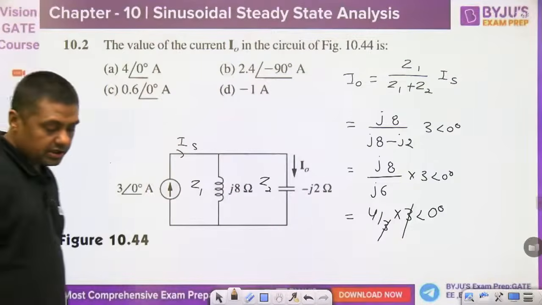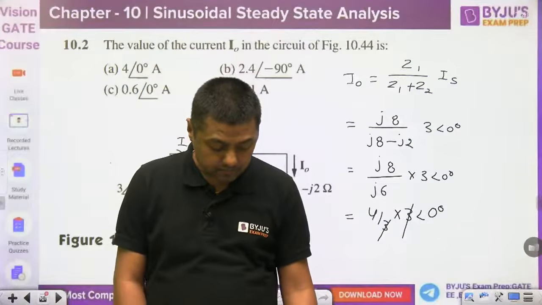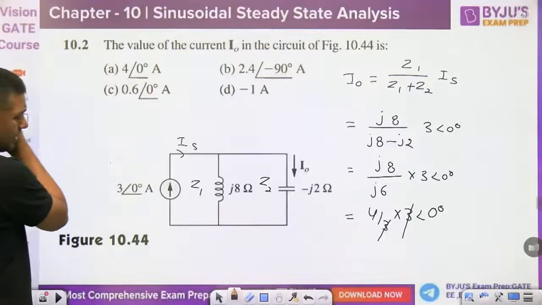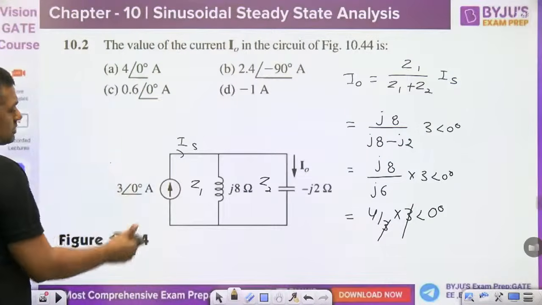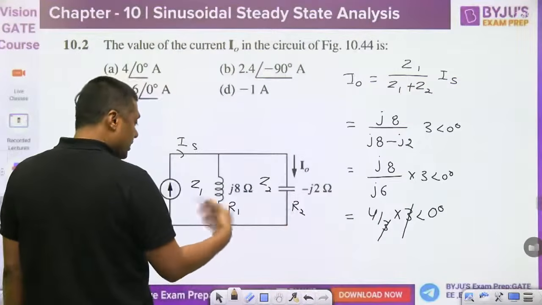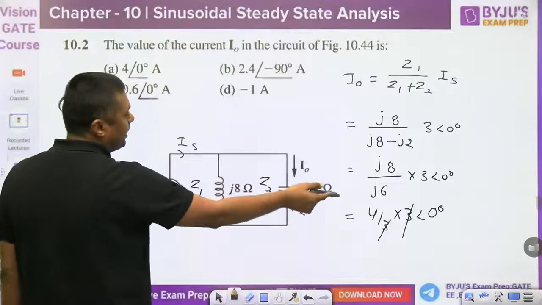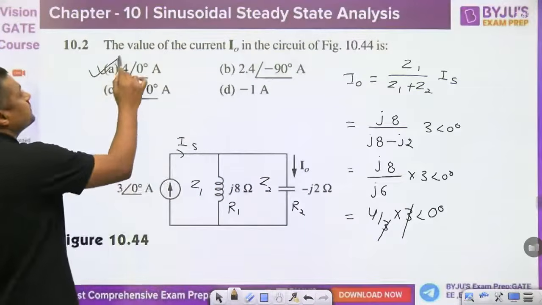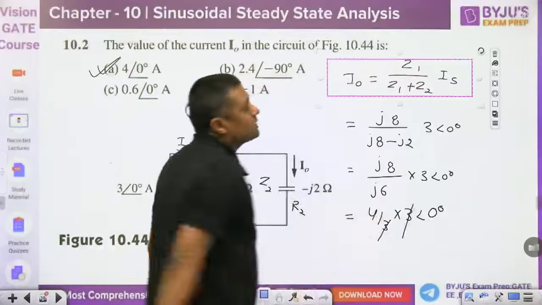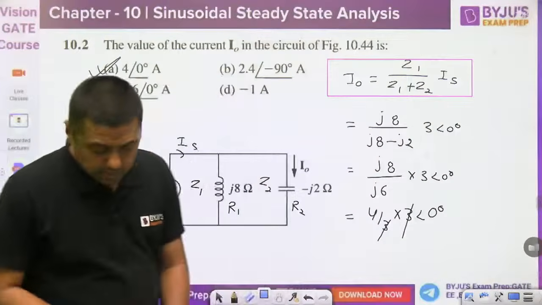So which answer is correct, guys? A. So don't worry about this question. In the normal case when it is a resistor, we apply the voltage and current division rule. Same similar thing with Z1 and Z2, that is called the current division rule. Apply it and you will get option A. Okay. Next question.